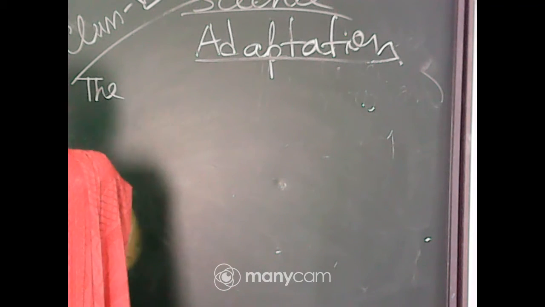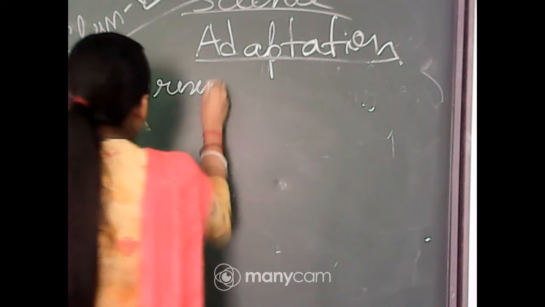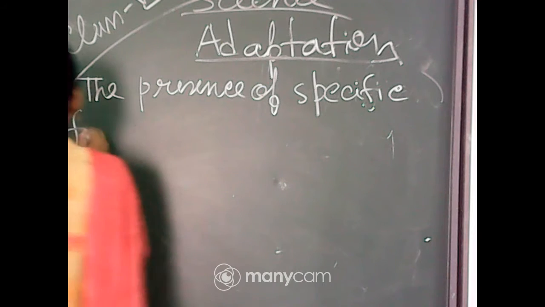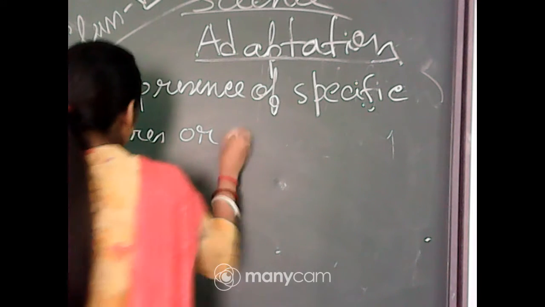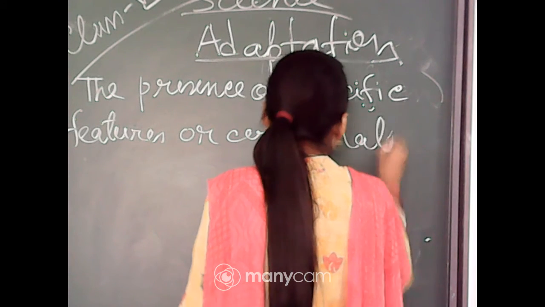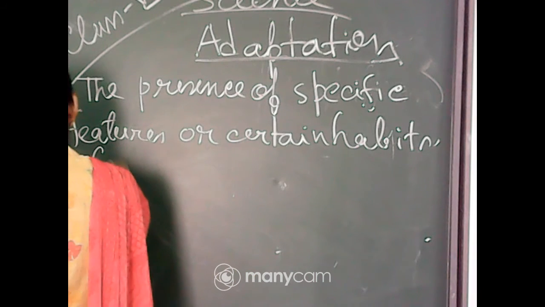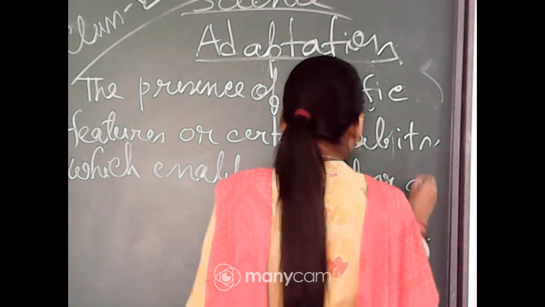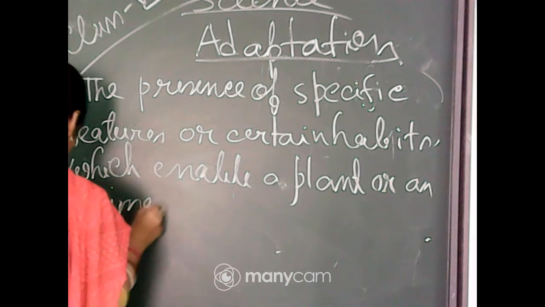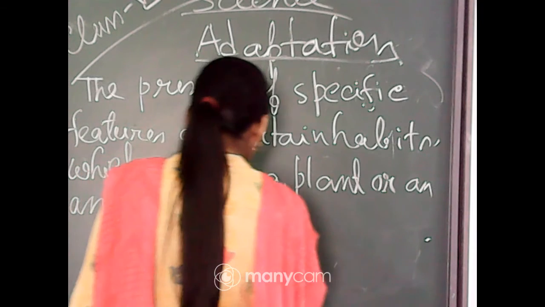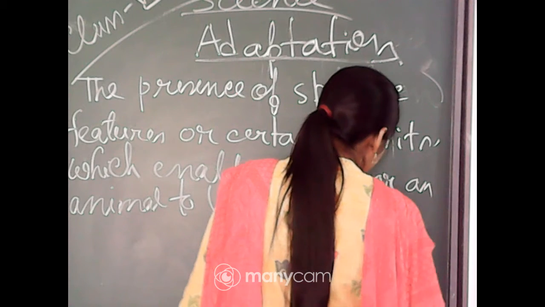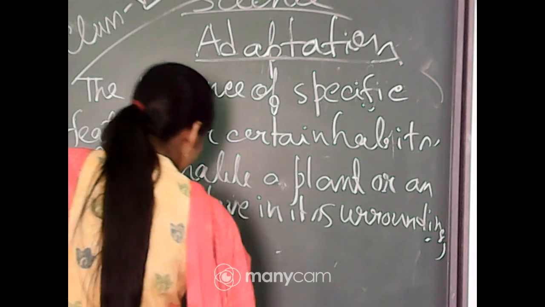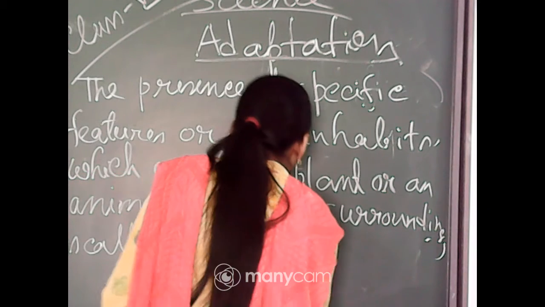I am writing on the board: the presence of specific features or certain habits which enable a plant or an animal to live in its surroundings is called adaptation.